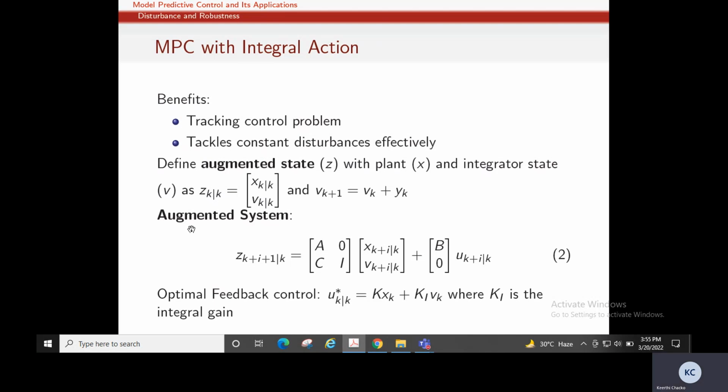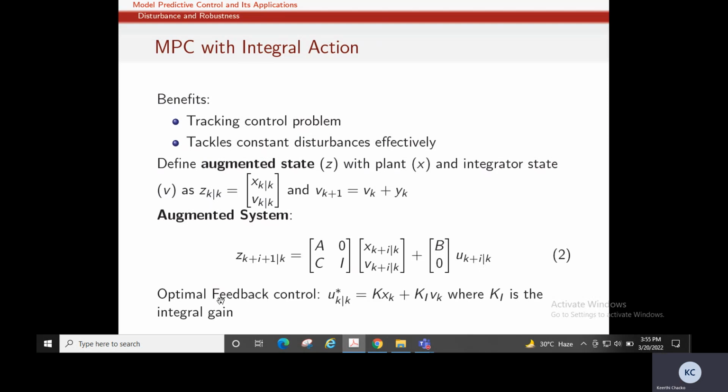So now our augmented system will be z(k+i+1|k) equal to [A 0; C I] times [x(k+i|k); v(k+i|k)], plus [B; 0] u(k+i|k).